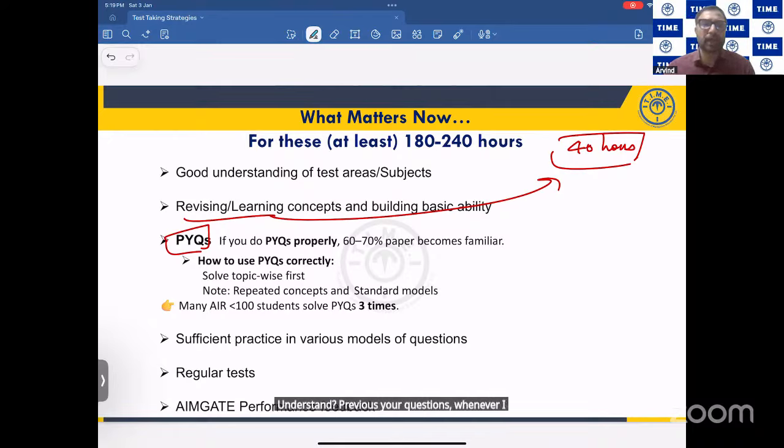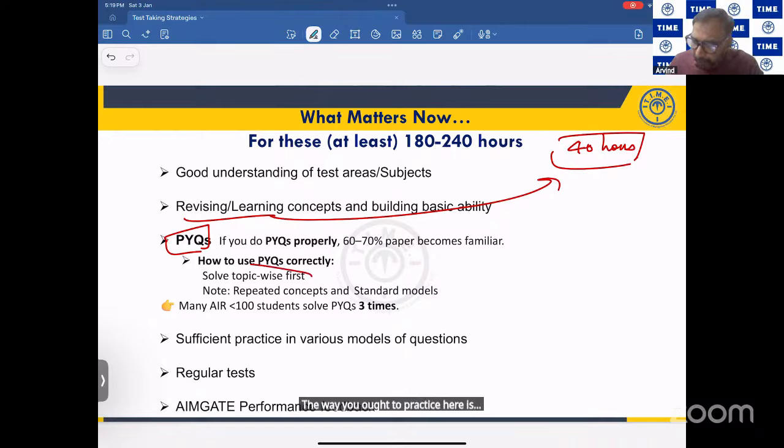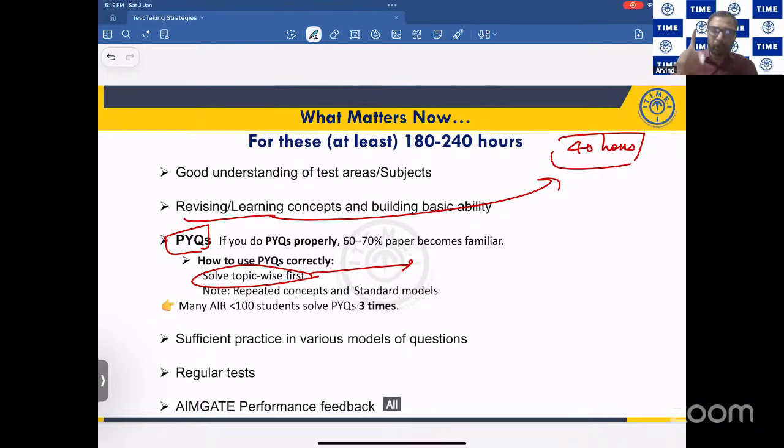When I'm asking students, are you practicing? Yes, sir, we are practicing. How are you practicing? The way you have to practice here is topic wise. Identify a topic, go to all the last 10 years papers, solve all 10 years questions of that particular topic in one go, in one sitting. You can't say that first question I'll do from one chapter, second question from second chapter, question number 3 from the sixth chapter. It will not work like this. All questions belonging to one chapter, please do at a stretch.